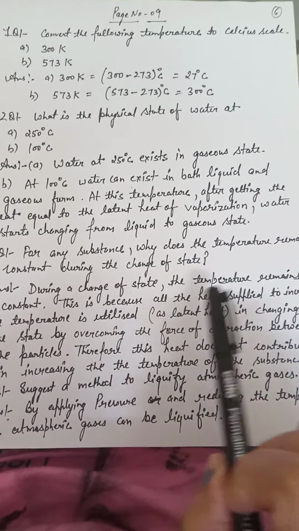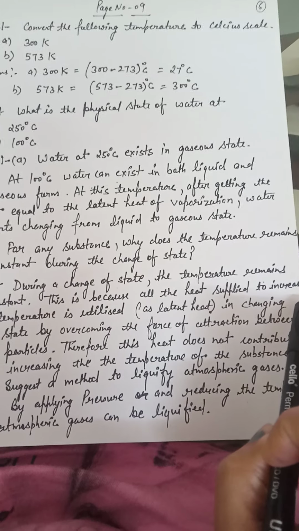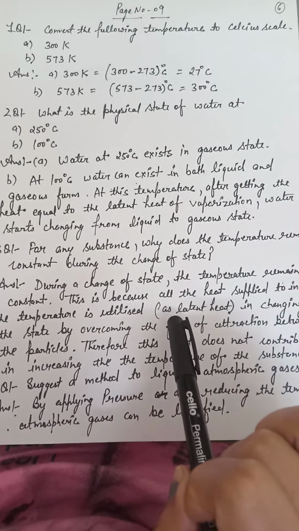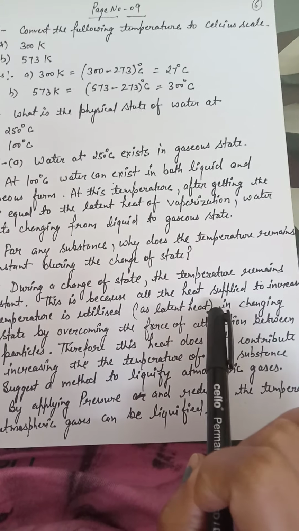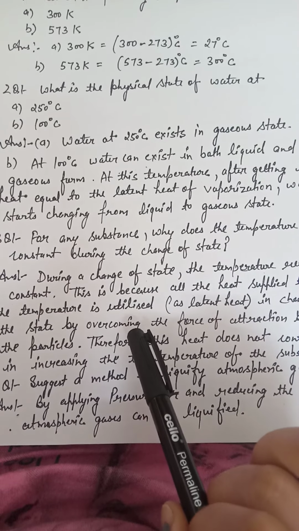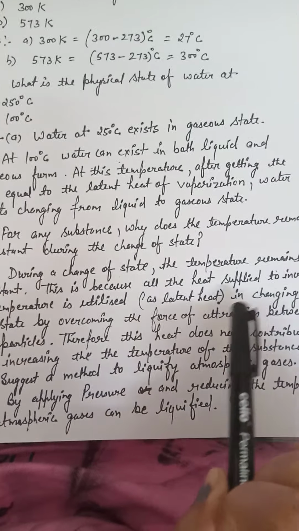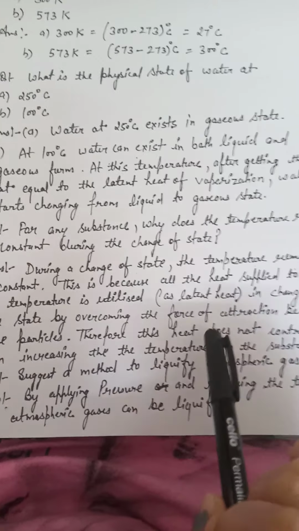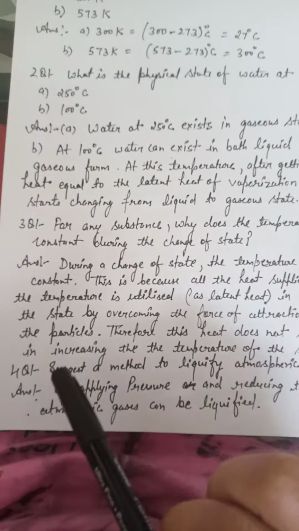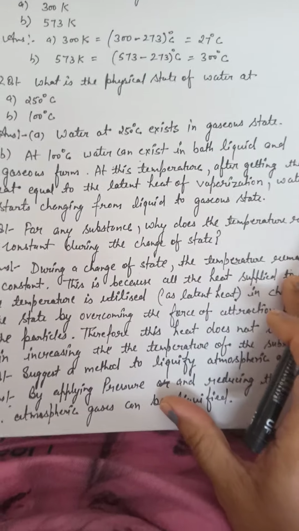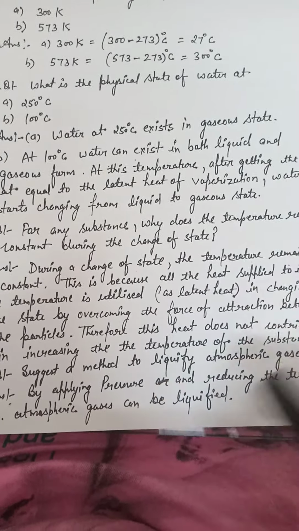This is because all the heat supplied is utilized as latent heat, that is hidden heat, in changing the state by overcoming the force of attraction between the particles. Therefore, this heat does not contribute to an increase in the temperature of the substance. That is why there is no change in temperature.